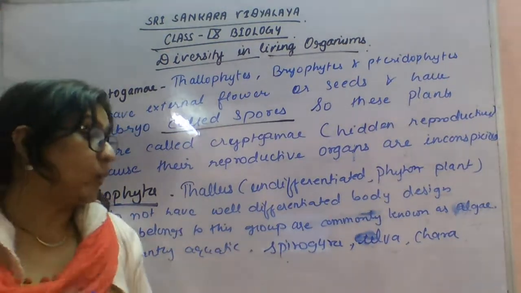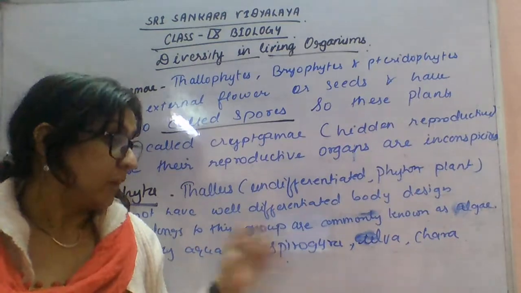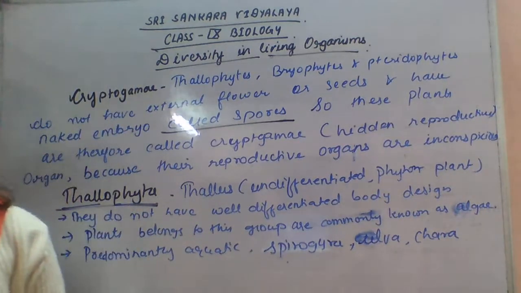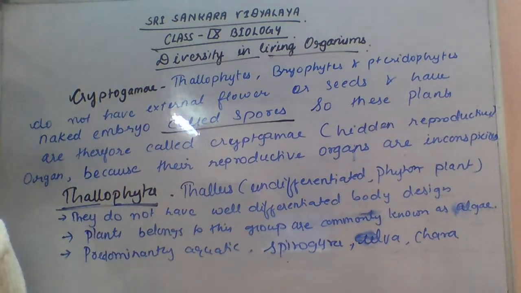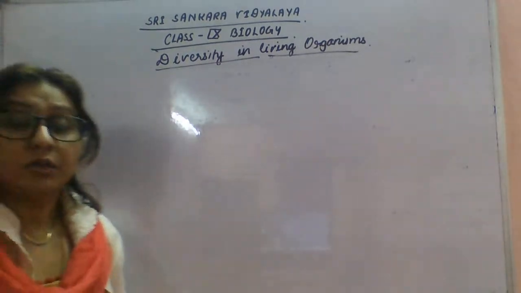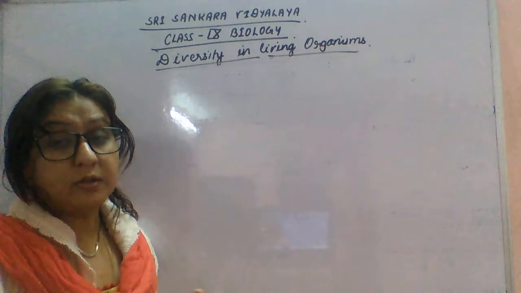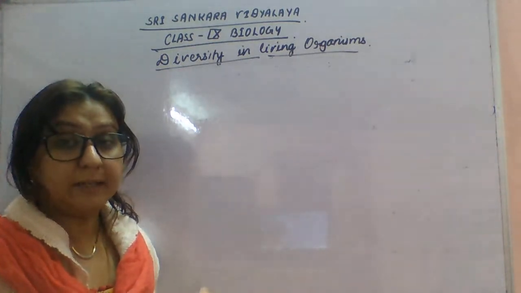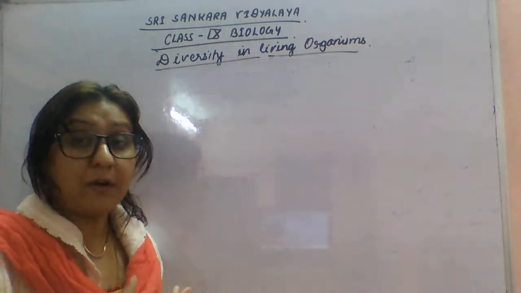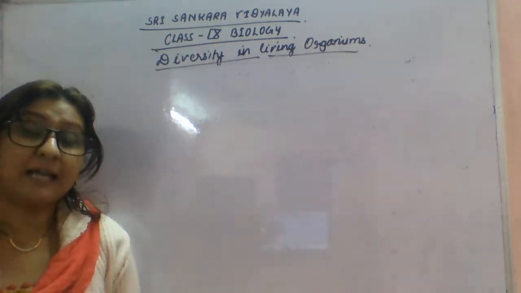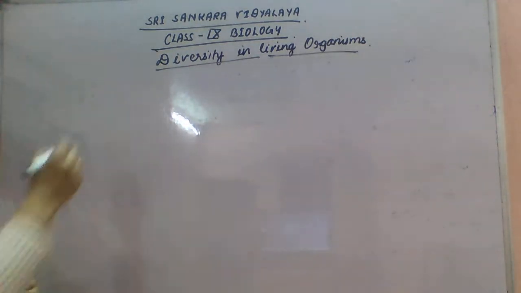The examples are Spirogyra, Ulva and Chara. Next I will explain Bryophyta. In the earlier class I also explained that Bryophyta is called the amphibians of the plant kingdom.